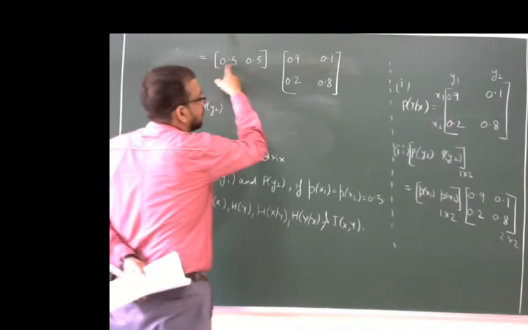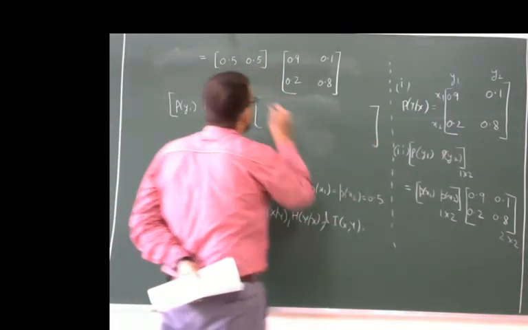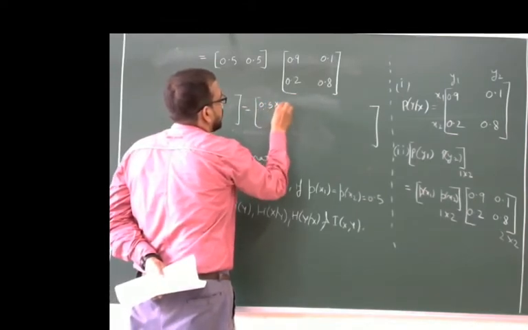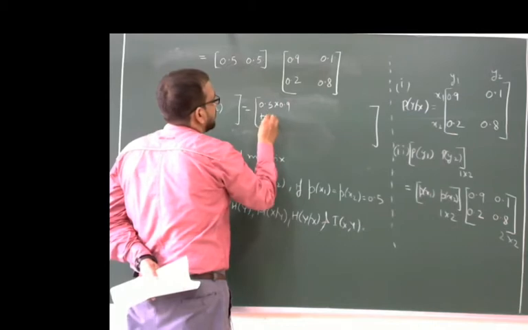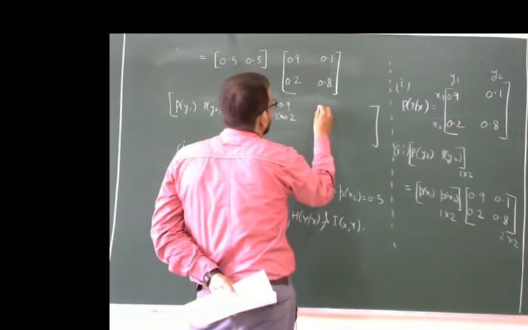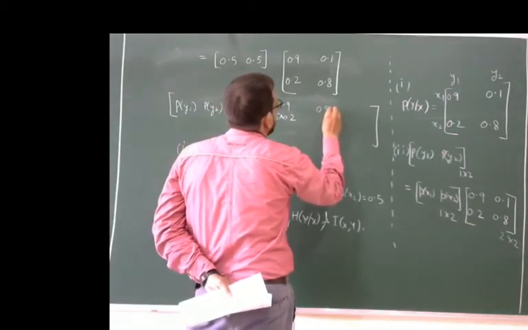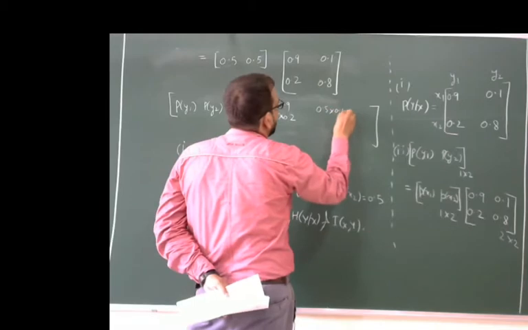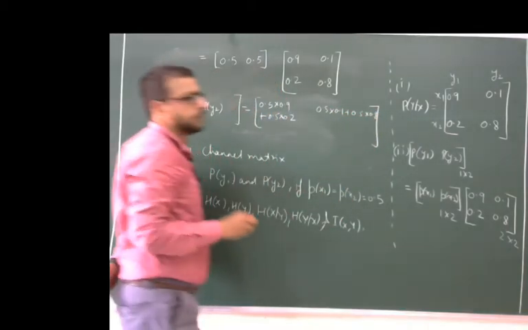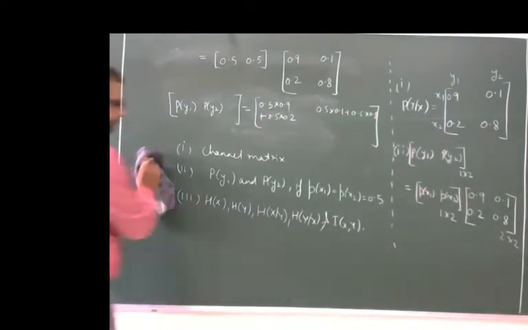We multiply, and the value we find is 0.5 into 0.9 plus 0.5 into 0.2, and 0.5 into 0.1 plus 0.5 into 0.8.